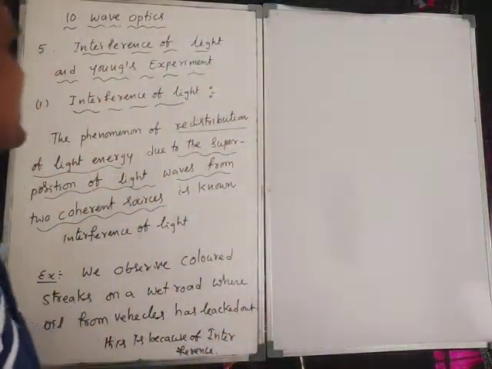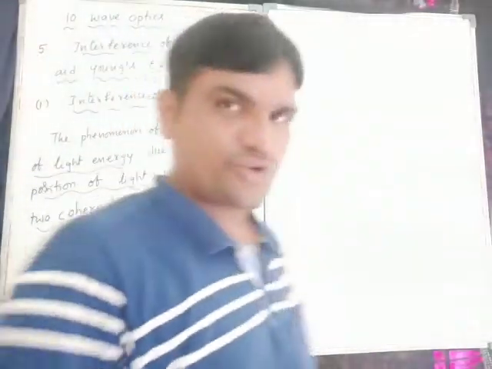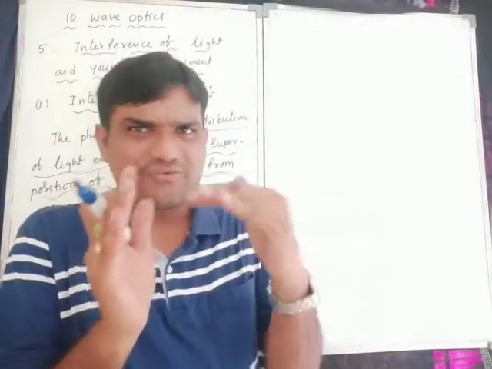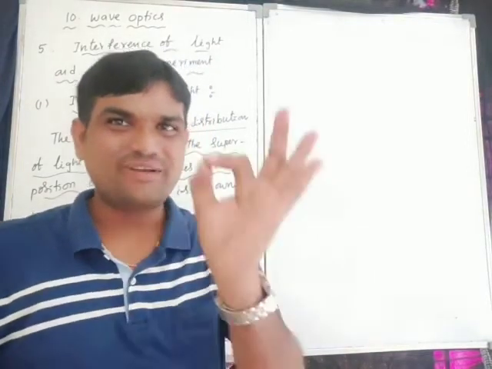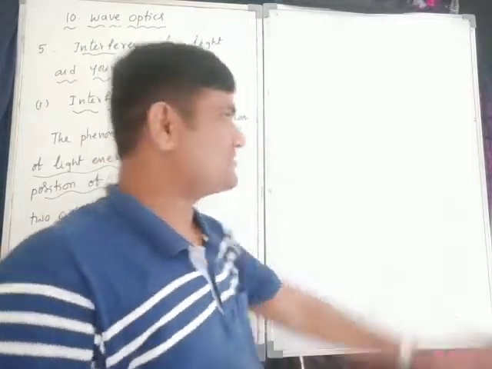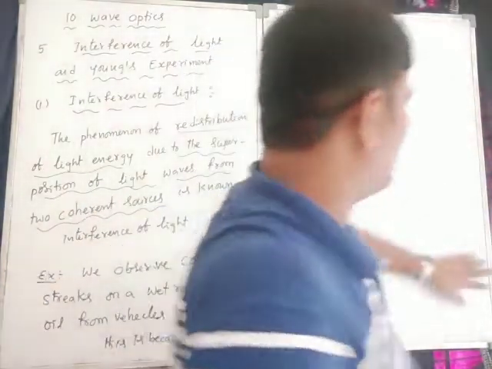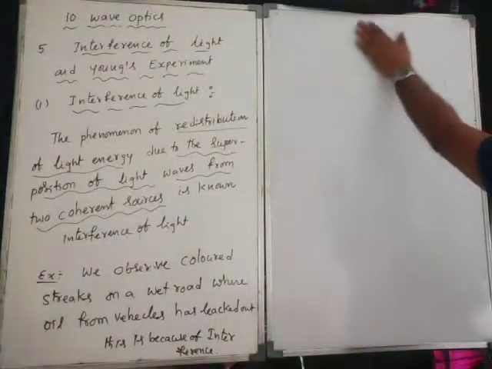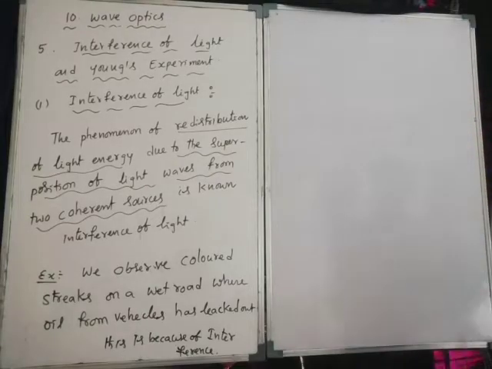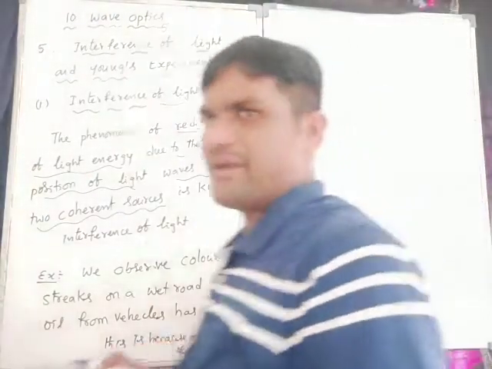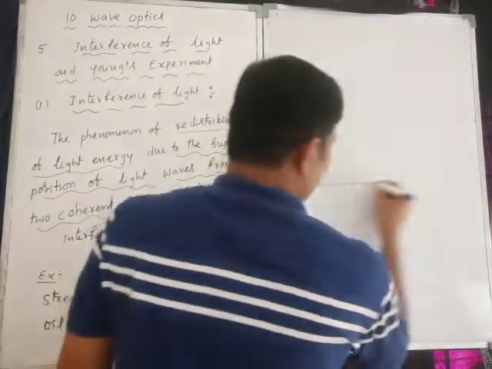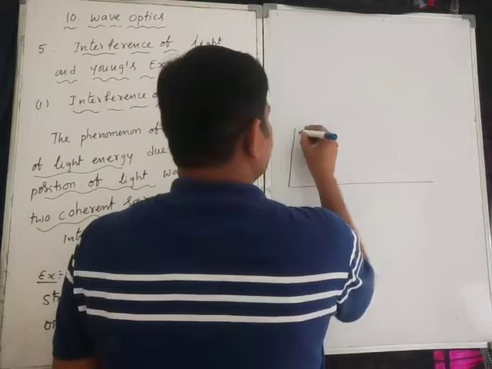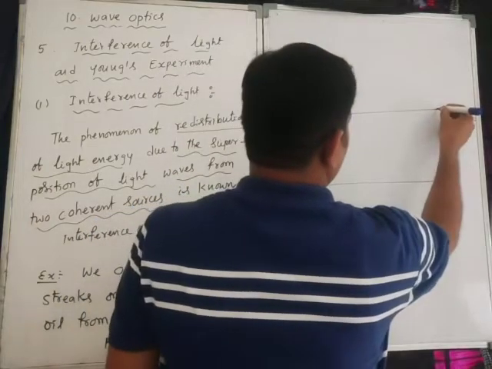So for interference, how should interference take place? How can light interfere? That means two sources are required. Last class also I gave the ripple tank experiment. One more time I will show you. This is the ripple tank.